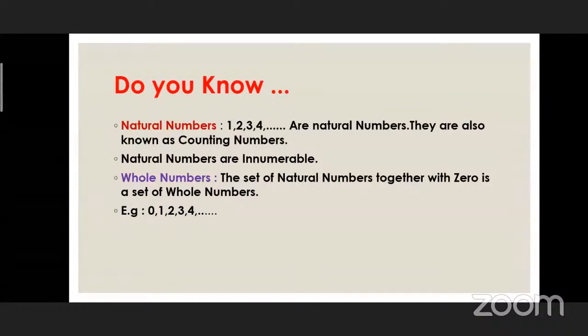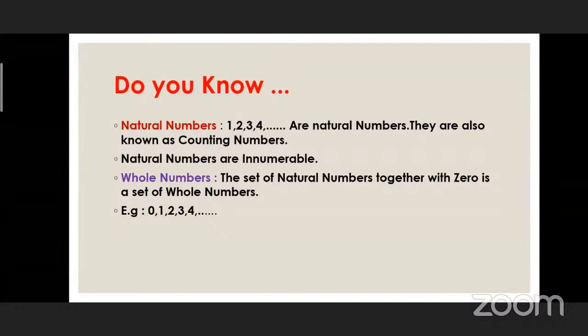Now you can see what the natural numbers are and what the whole numbers are. 1, 2, 3, 4, and so on. These are the natural numbers, and natural numbers are also called counting numbers. These numbers are innumerable.